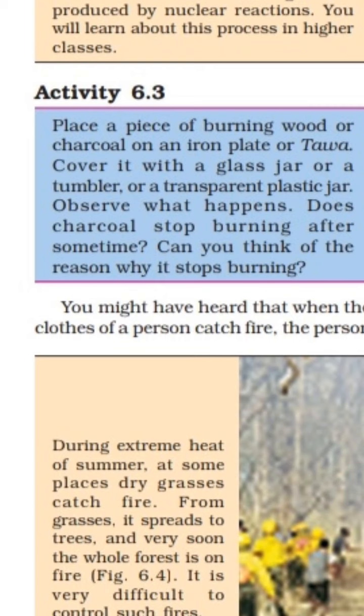For a burning process it requires continuous oxygen. When we cut the supply of oxygen or air, it will stop burning.